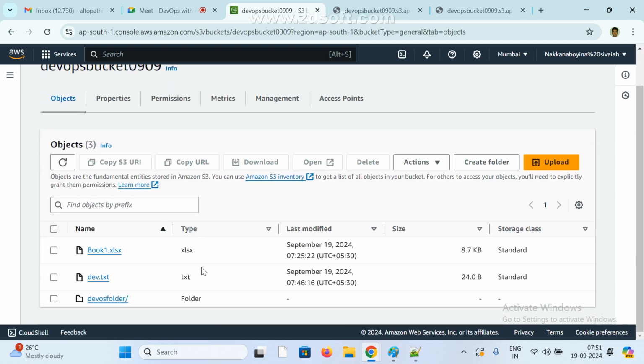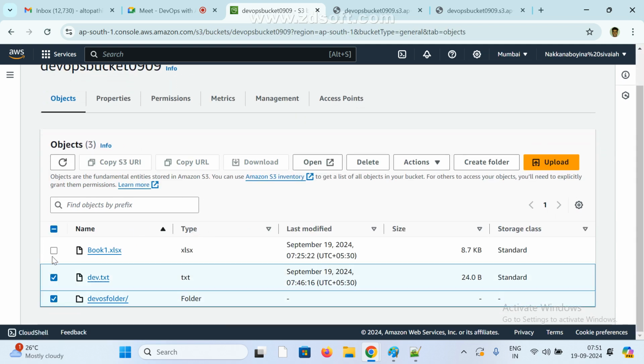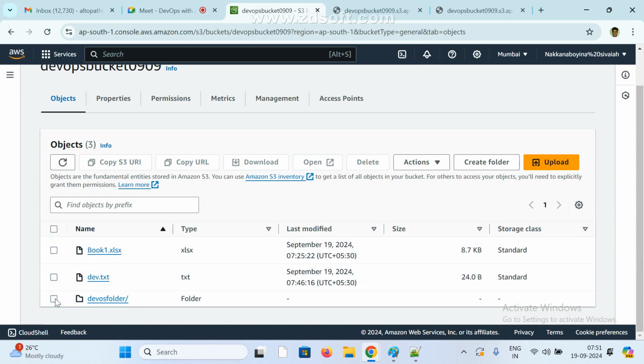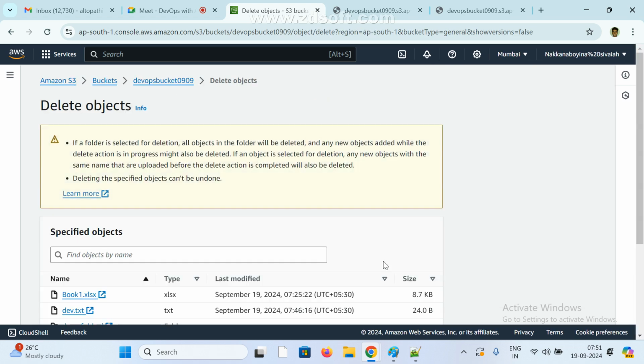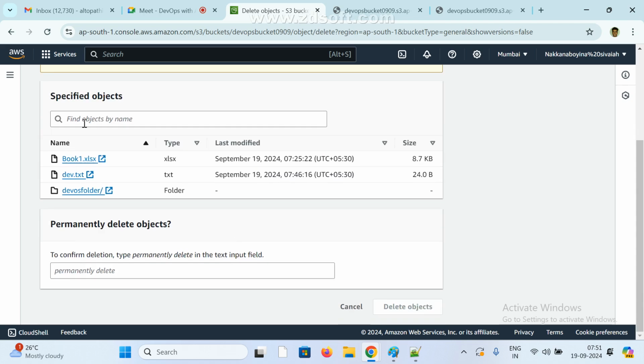If you want to, we can select manually and select all files. Suppose my bucket has 100 files or 200 files. We cannot select and delete them one by one, right? This is one way we can do it: select one file, select all files, and click on the delete option. This is one way.